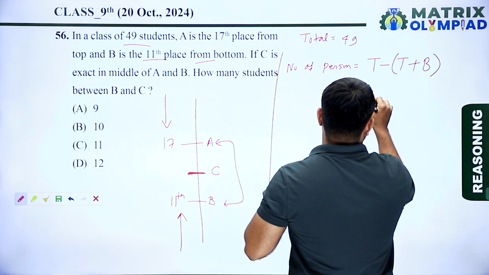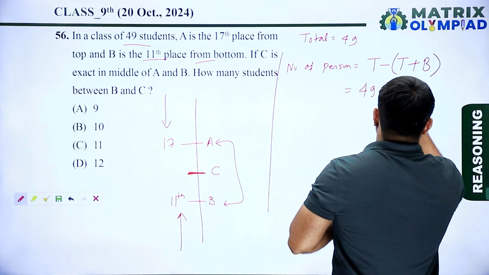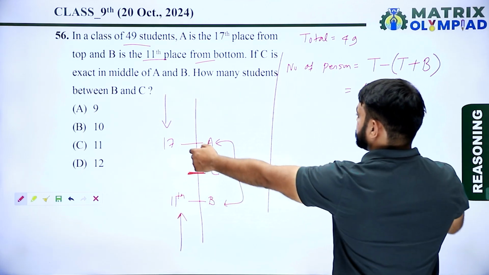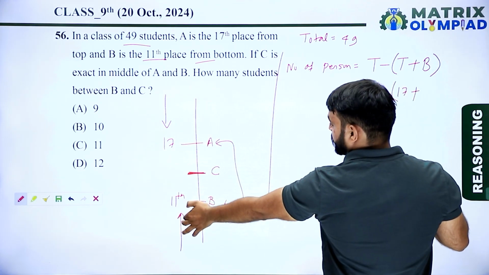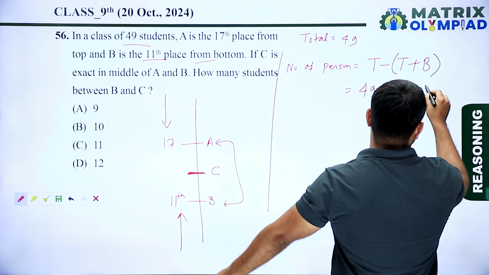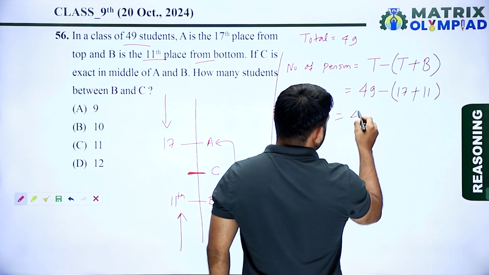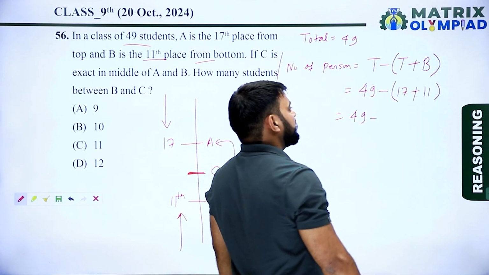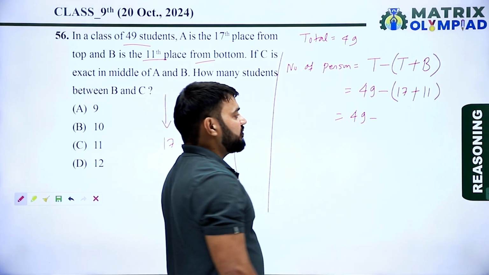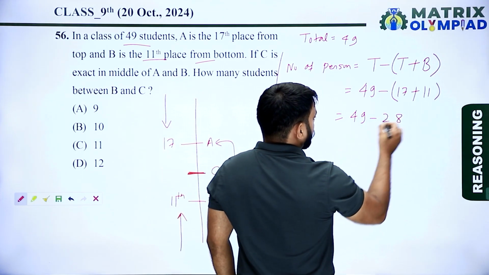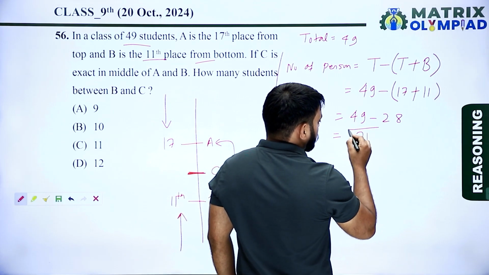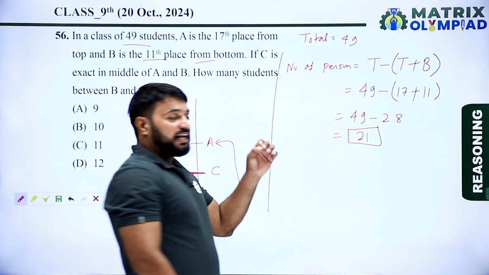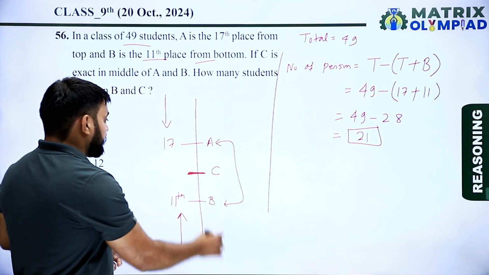So 49 minus top position of A, which is 17, plus bottom position of B, which is 11. So 49 minus 28, it means 21. So there are 21 persons between A and B.